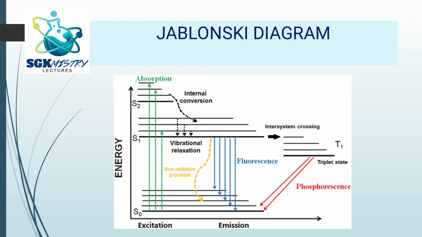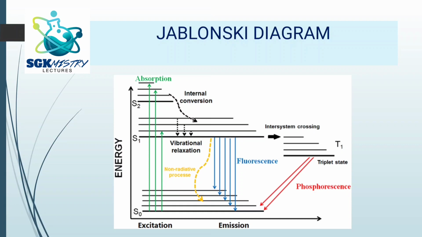Now in Jablonski diagram, I think it makes more sense now. So here you can see in the first case, which is marked in green, there is excitation of electrons. So you can see from S0 it goes to S1, or some electrons can go to S2, or we can also talk about molecules which undergo excitation here. So this is about absorption. So absorption of radiation takes place in the presence of light.